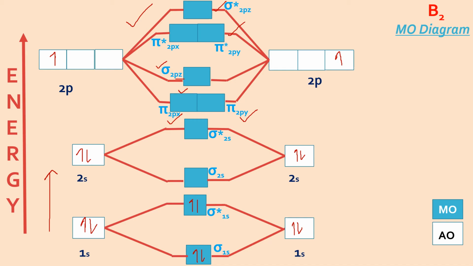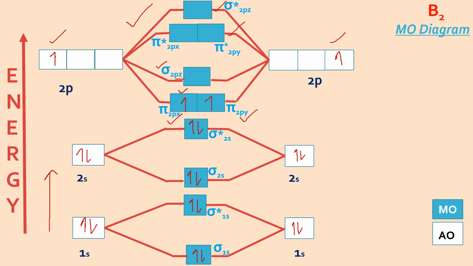Same way, you have 4 electrons in total in the 2s of both boron atoms, so you will show 2 electrons here. Now the remaining 2p, there are 2 electrons in 2p, one here and one here. According to Hund's rule, if degenerate energy orbitals are there, they have to be filled singly first. So I'll show one electron each here.